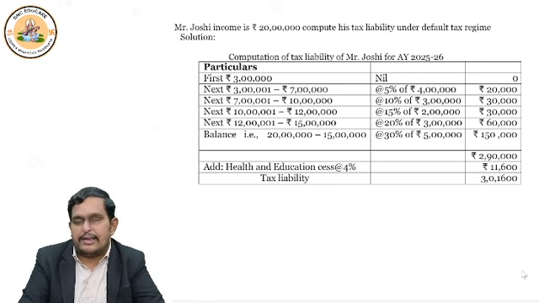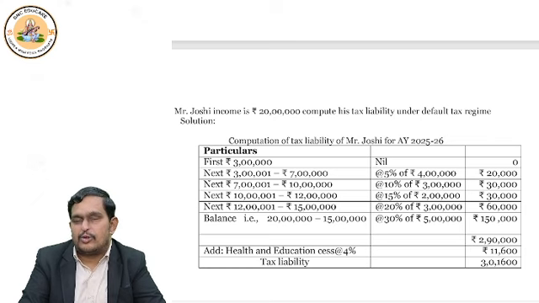Okay. Similarly, above 15 lakhs, the rate is 30% I said. How much income is there in our case? It is 20 lakhs. So for 15 lakhs to 20 lakhs, 20 lakhs minus 15 lakhs, we'll get 5 lakhs, higher slab minus lower. So 5 lakhs difference will come. 30% will multiply. So 5 lakhs into 30%, 1 lakh 50,000 will come. Right? This way we have to compute the tax.